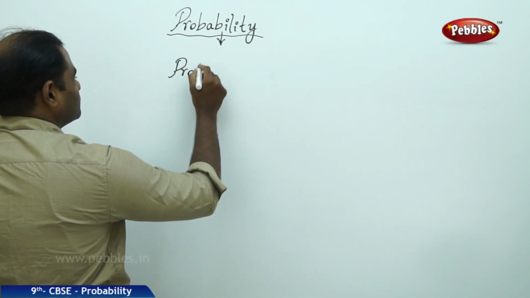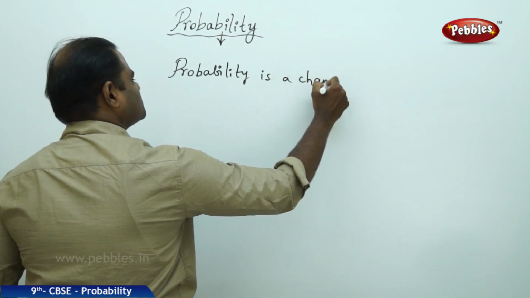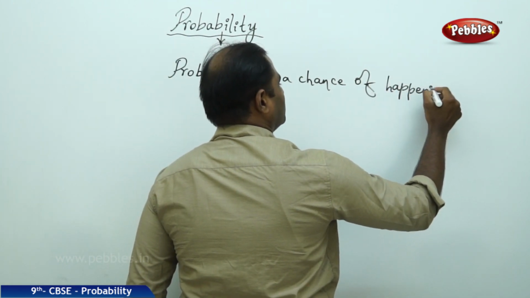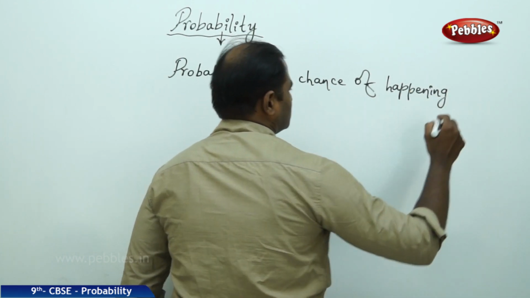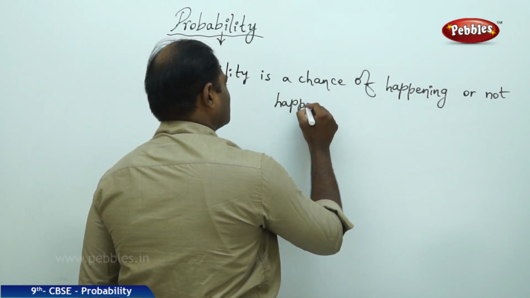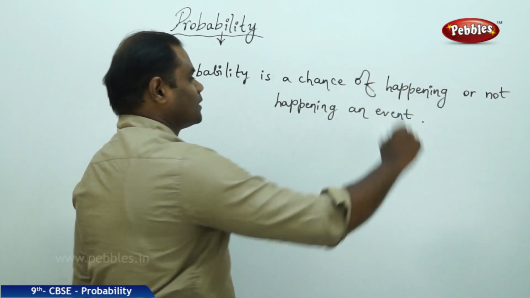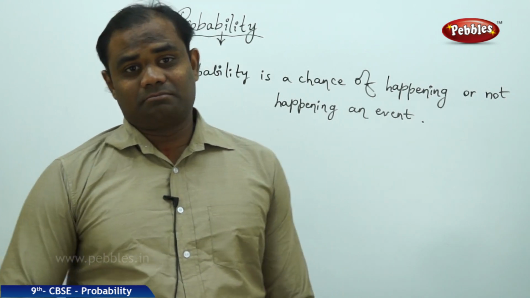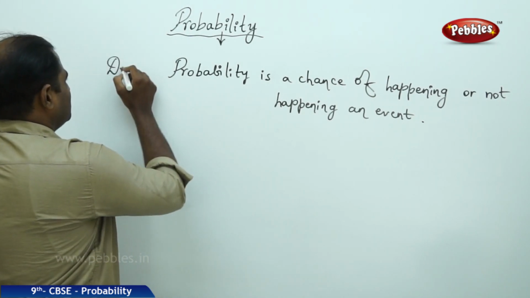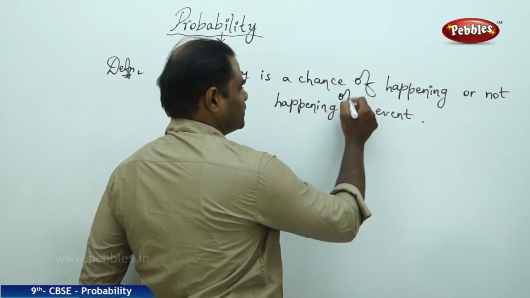Probability is a chance of happening or not happening of an event. Happening: it may rain outside. Not happening: it may not rain outside, is how we make it. So here I define probability as a chance of happening or not happening of an event.